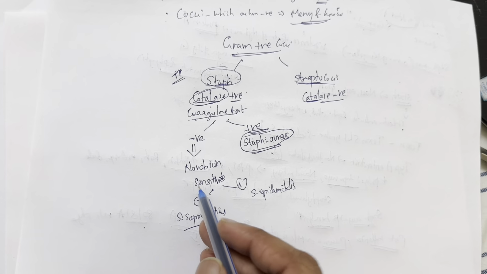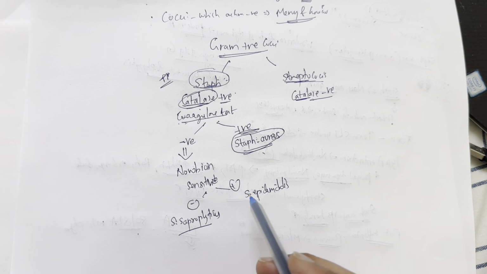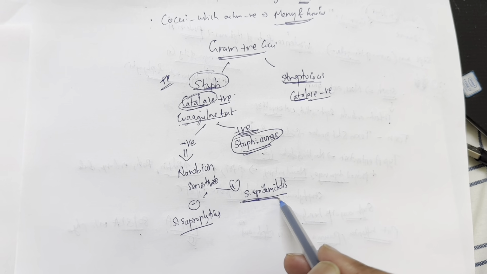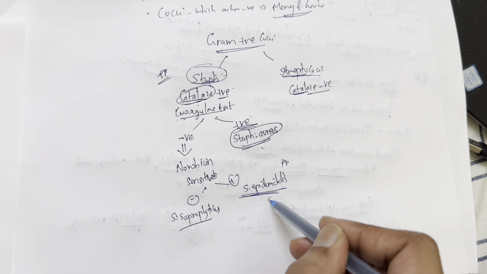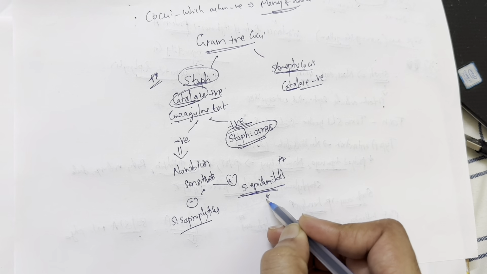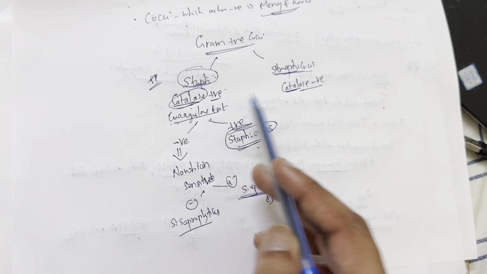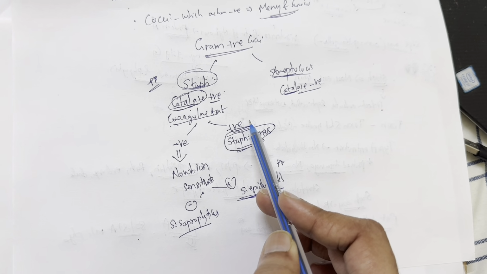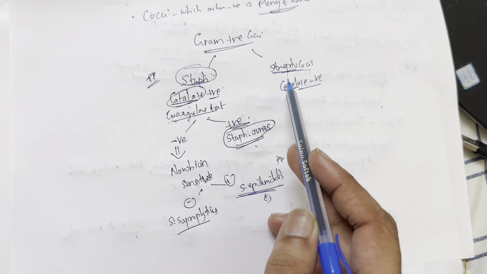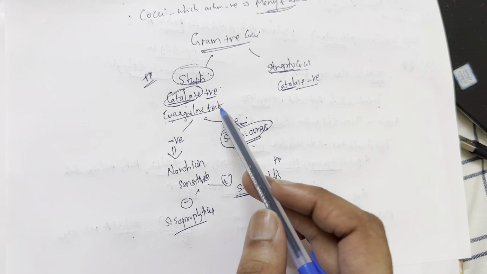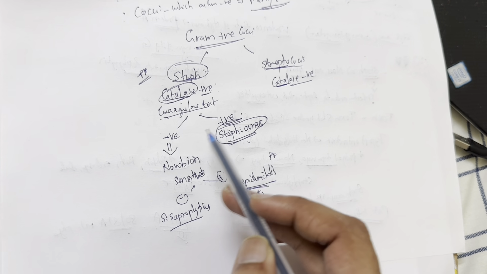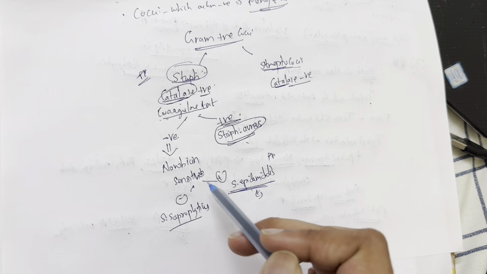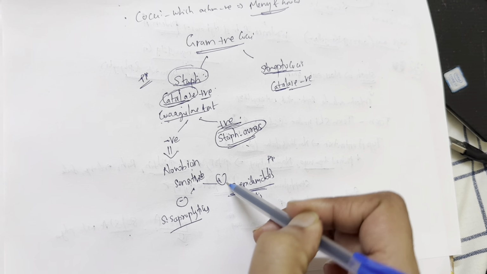gram positive organisms which are novobiocin sensitive, which is Staph epidermidis, our next organism. So basically Staph epidermidis is a catalase positive, coagulase negative organism, because coagulase positive is Staph aureus and coagulase negative is our Staph epidermidis, and it is novobiocin sensitive.